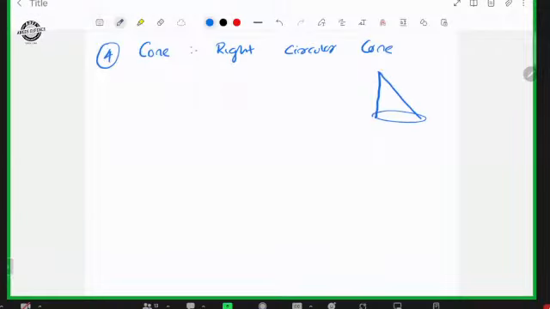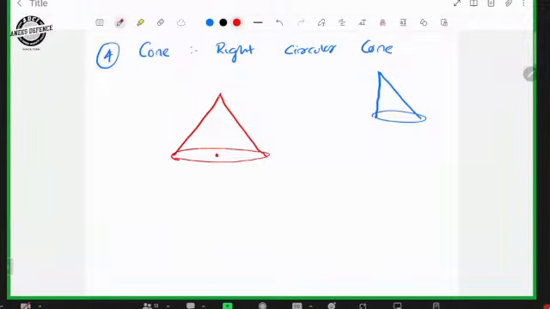A right circular cone looks like this. The center of the base and this vertex will be in the same line, in a perpendicular way. This will always be 90 degrees. The angle between the axis and the radius will be 90. This is known as a right circular cone.